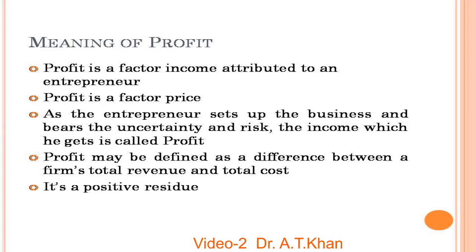Because the entrepreneur is one of the factors of production, like land, capital and labor, and all these factors of production come with a price. Land comes with rent, capital comes with interest, and labor comes with wages. In the same manner, entrepreneurship comes with a price, and that is called profit. Profit may be defined as the difference between a firm's total revenue and its total cost. It is a positive residue. These are aspects that we have discussed earlier also.